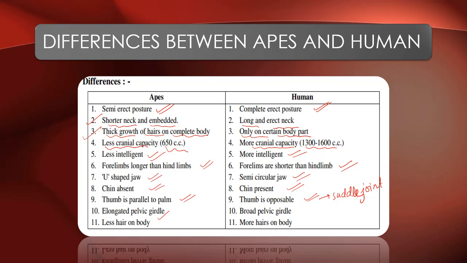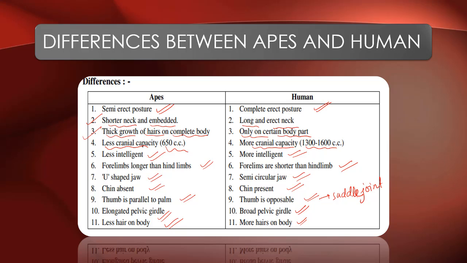In case of apes, the pelvic girdle is elongated. In case of humans, the pelvic girdle is broad. Apes have less hair on the body, humans have more hairs on the body. So these are the differences between apes and humans. The last point regarding the hairs should be vice versa: humans have less hair on the body and apes have more hairs on the body.